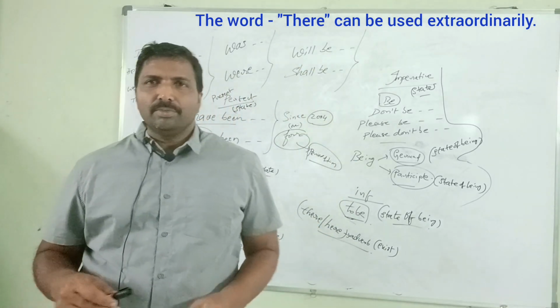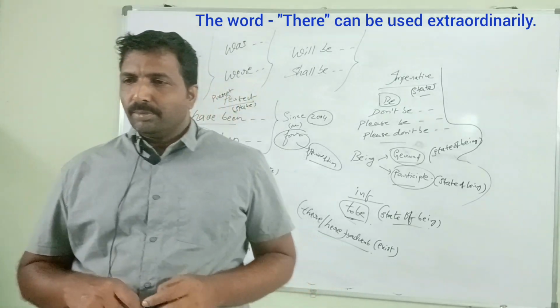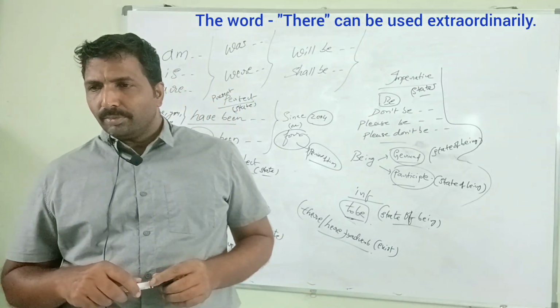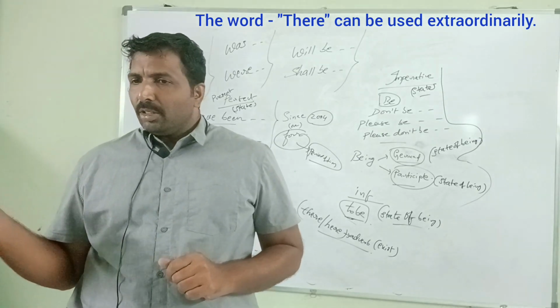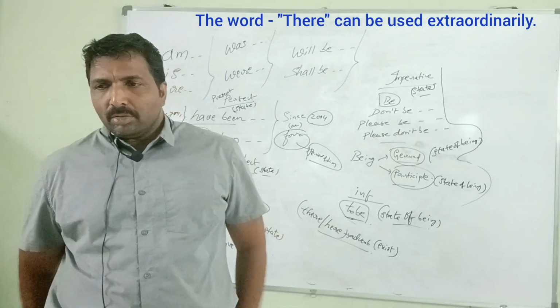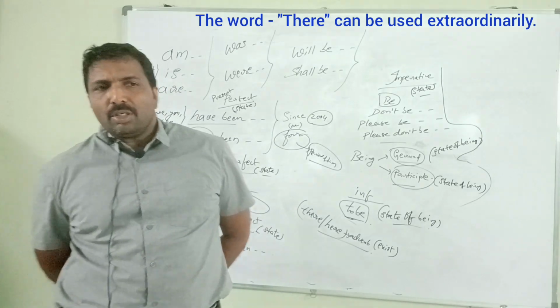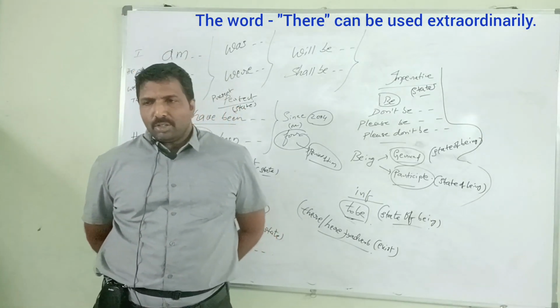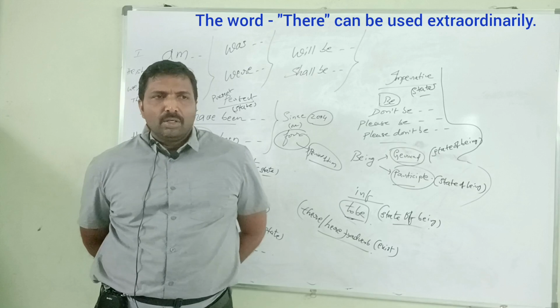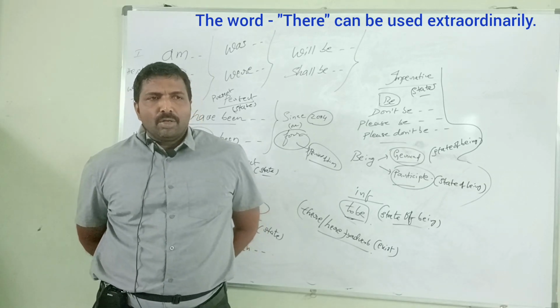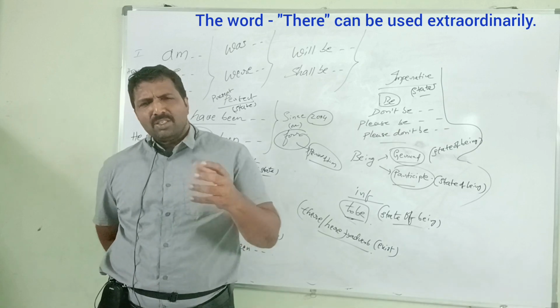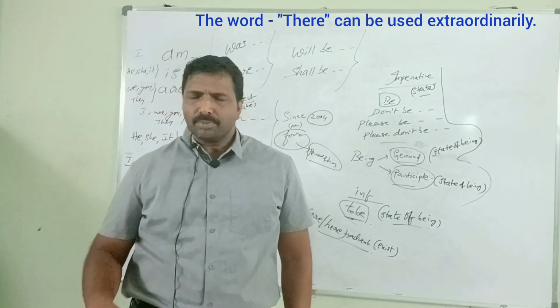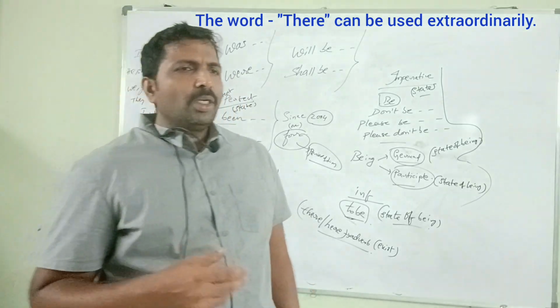Again? There is a restaurant in the outskirts of the town. There is a good restaurant at the outskirts of the town. Very good, it is existing, it is there, it is present. We can use there as well as possible. Any more sentences?